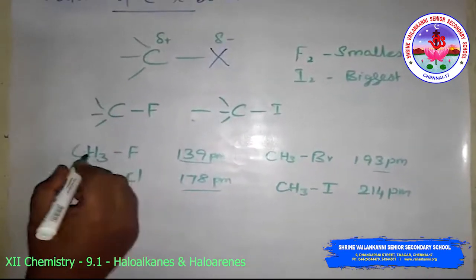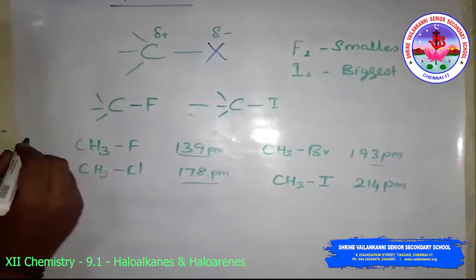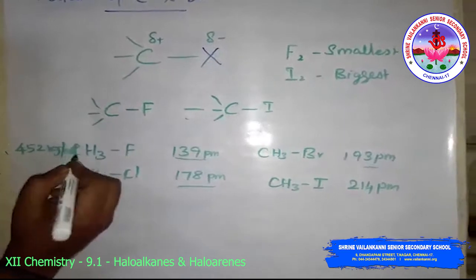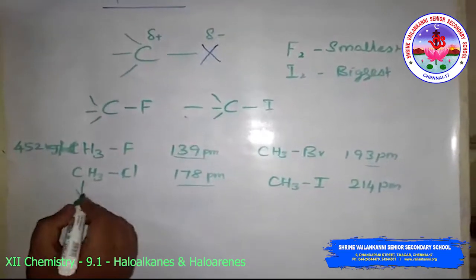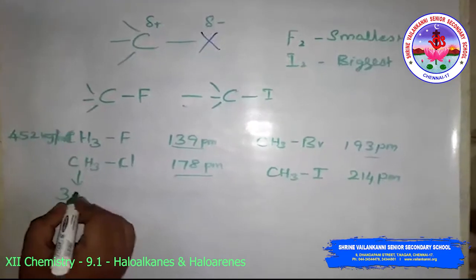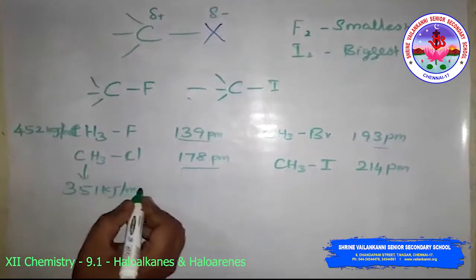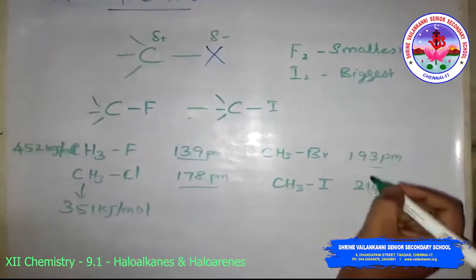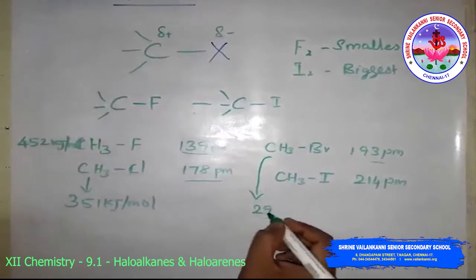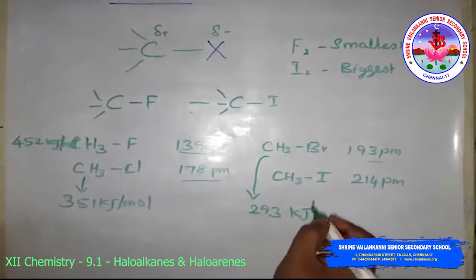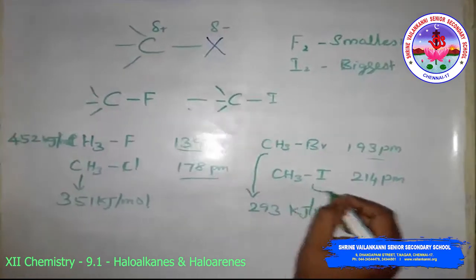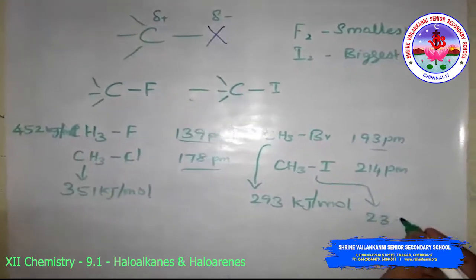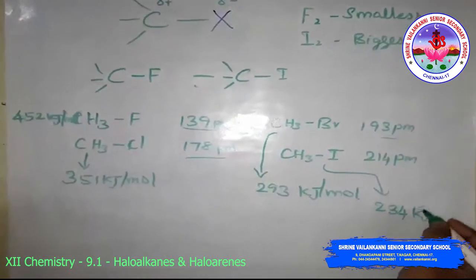For CH3F the bond enthalpy I will write here, 452 kilojoule per mole. Then for CH3Cl, 351 kilojoule per mole, and for CH3Br the bond enthalpy is 293 kilojoule per mole, and for CH3I the bond enthalpy is 234 kilojoule per mole.